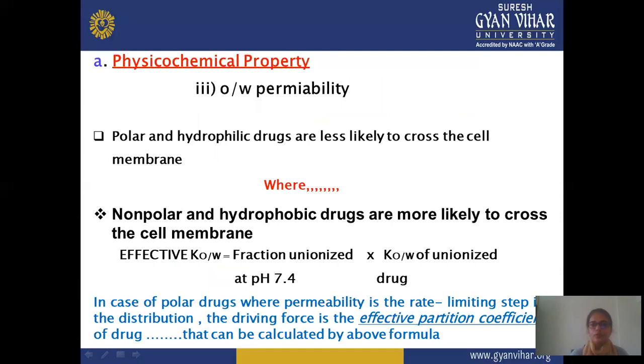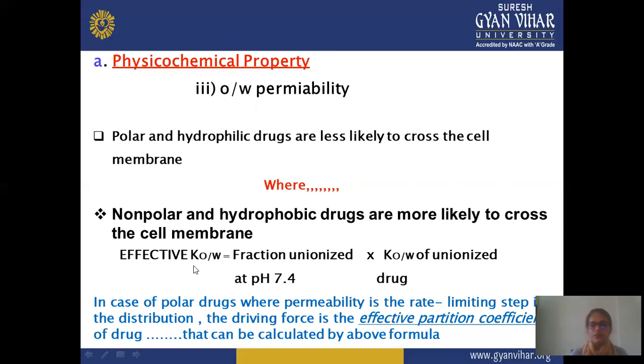Next is oil-water permeability and physicochemical properties. This is the third property. Polar and hydrophilic drugs are less likely to cross the membrane, whereas non-polar and hydrophobic drugs are more likely to cross the membrane. You can say that a permeability issue is seen for different types of drugs. Hydrophilic drugs do not cross the membrane easily and show certain problems, while non-polar, hydrophobic, meaning lipophilic, drugs easily cross the cell membrane.